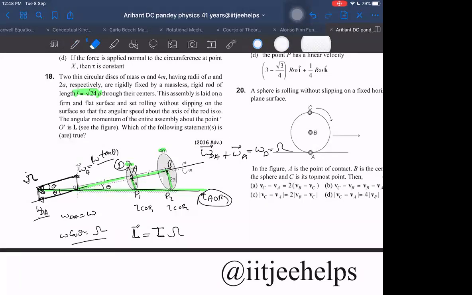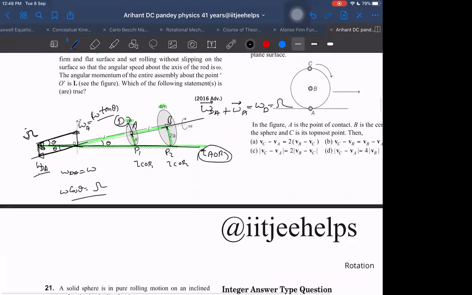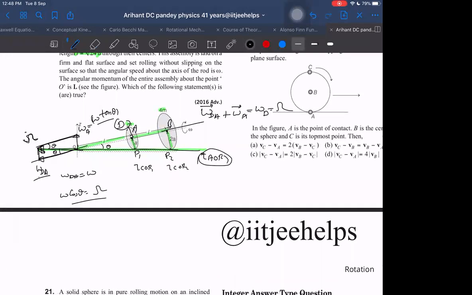So how to get the net angular momentum? First of all, the instantaneous axis of rotation is not passing through the center of mass. So this formula of Ix into omega x plus Iy into omega y plus Iz into omega z is valid only if I take the moment of inertia and angular momentum passing through the center of mass. And then from there I may have to find out about this instantaneous axis of rotation.